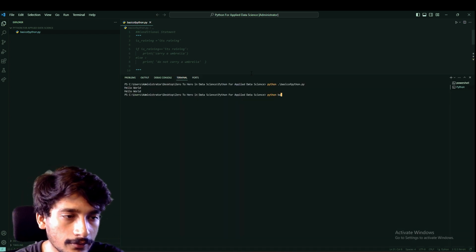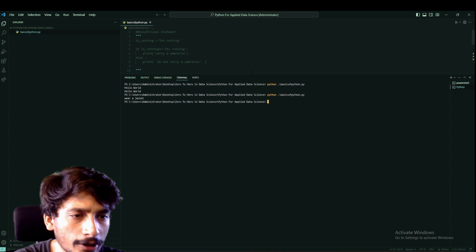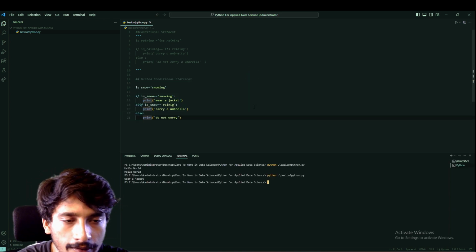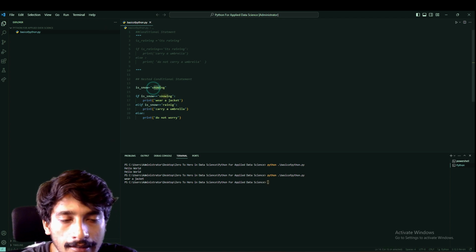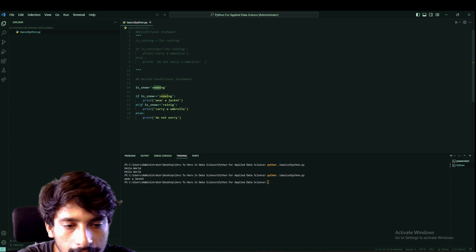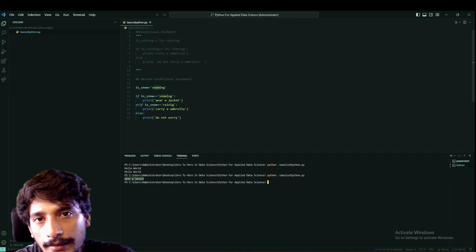Python basics, and here we could see "wear a jacket." So what happened? Let us look into our code in detail. We mentioned it's snowing, and we check if it's snowing, wear a jacket. So here it's printing wear a jacket because it's snowing. We also created multiple if else statements.